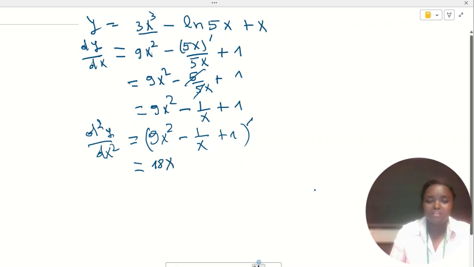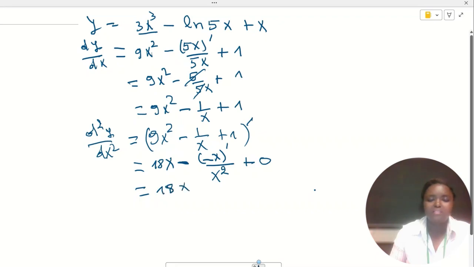To differentiate this fraction, we have minus the derivative of x over x squared, then plus the derivative of 1, which is 0.